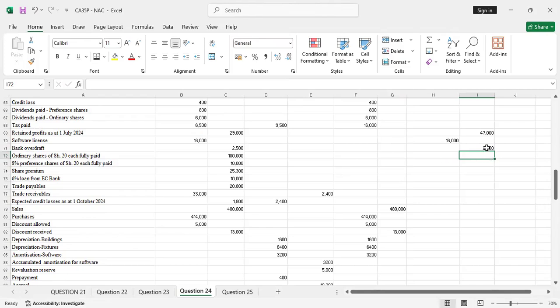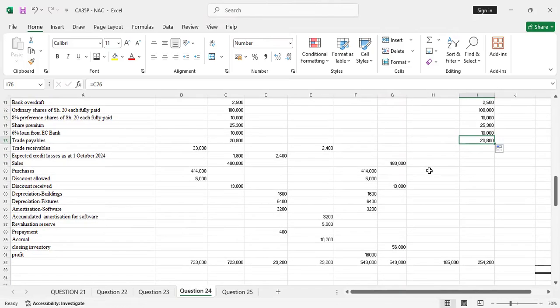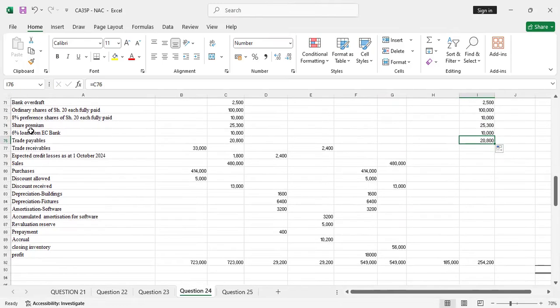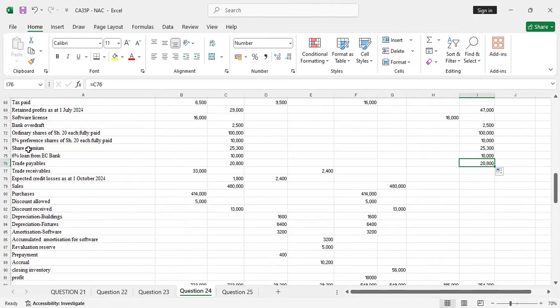So I'll drag those other items that fall on the credit side up to trade payable. So 2,800. That's okay. The reason is that ordinary share capital items are equity and they're on the credit side, and even liabilities.